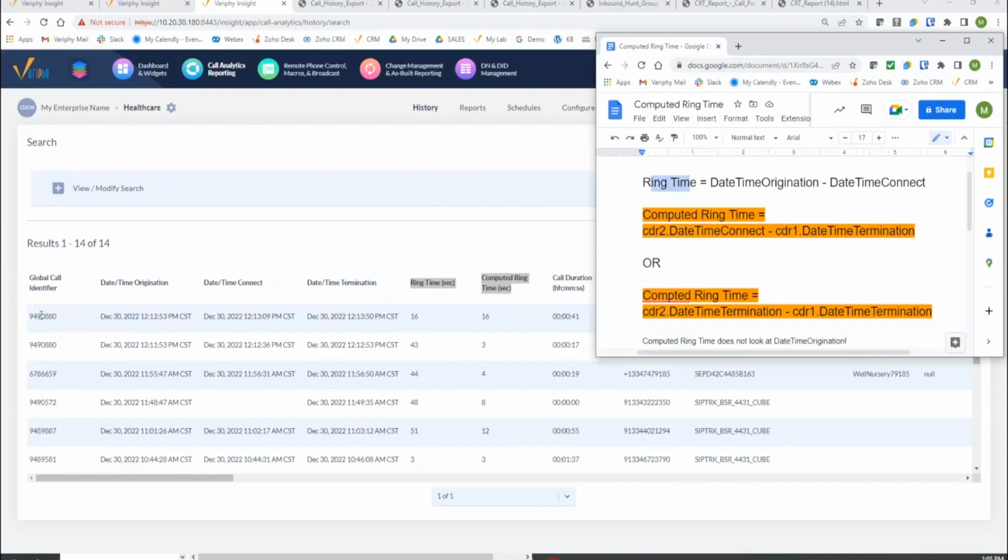And this right here is actually a prime example, these top two records, because they are related to one another based off of the global call ID I see here, and probably the phone number and some other pieces of the call records. But what we can see here is ring time and computed ring time are mirroring each other on this first row, simply because it's the first leg of the call. There is no previous call that we can reference, which there shouldn't be. So these should match.